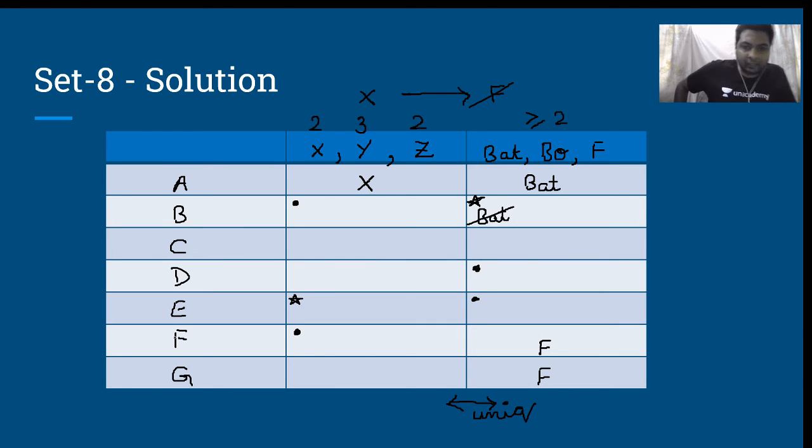Now we have to fill up this grid such that these constraints are all met. If we come to this part, X and batting is already done. So nowhere else X and batting can occur again. At the same time, I cannot write X for B, because if I write X for B, then I will be forced to write X for F as well. But that cannot happen. Isn't it?